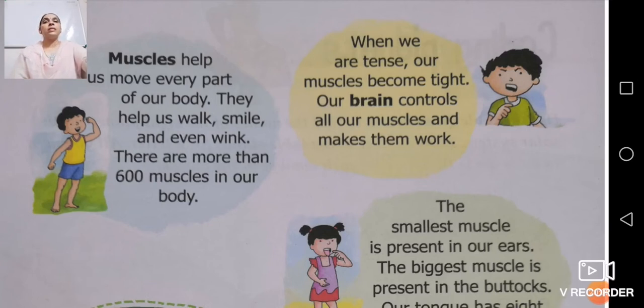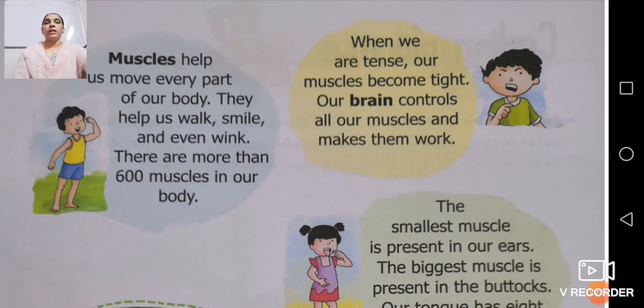So muscles, let's revise once again. Muscles help us to move every part of our body. What is the importance of muscle? If I ask you why muscles are important, then you will tell me, yes, muscles help us to move every part of our body. They help us to walk, smile and even wink.